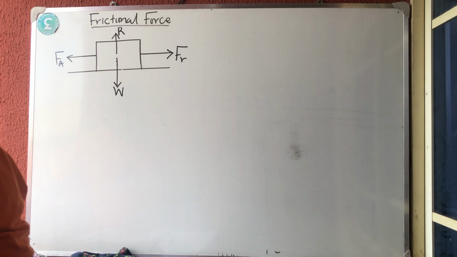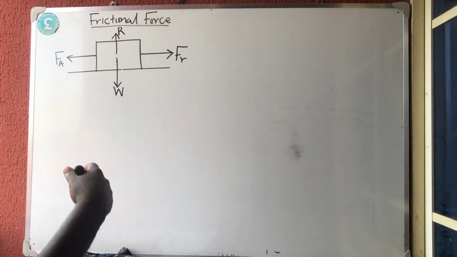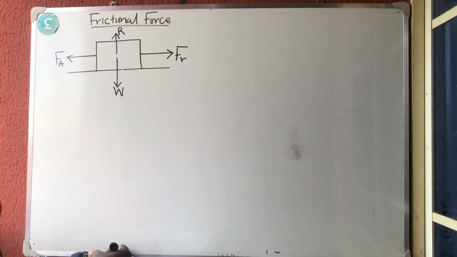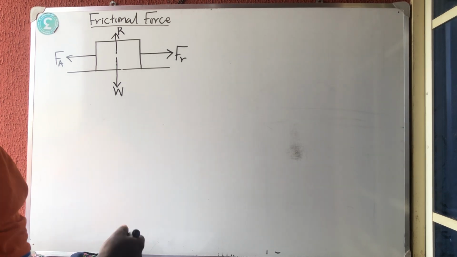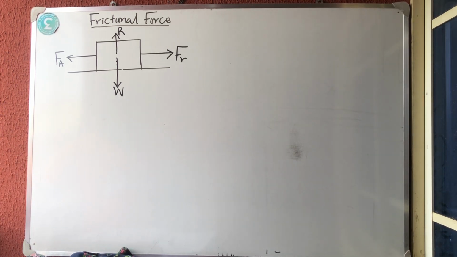We have two types of frictional force: the static frictional force, and the kinetic or dynamic frictional force. The static frictional force, we equally call the limiting frictional force. It is the maximum force that must be overcome before a body can just begin to move.